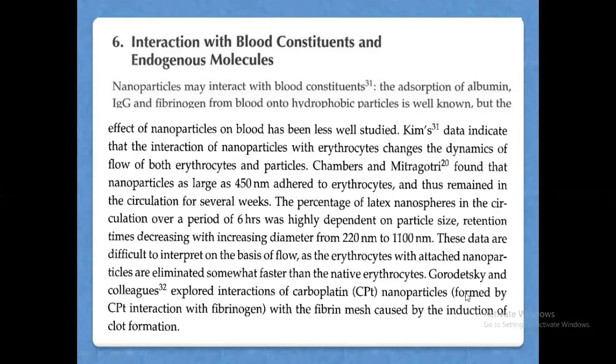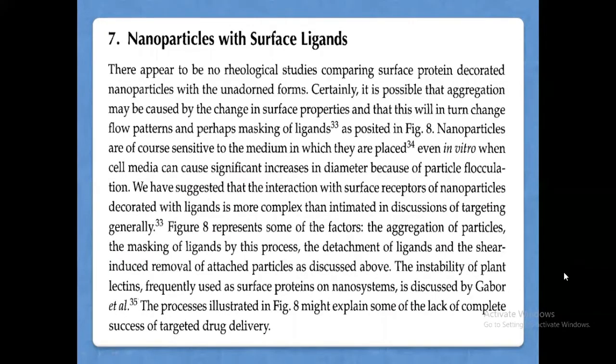The CPT nanoparticles are actually formed by interaction of this CPT with the fibrinogen present in the blood. So these CPT nanoparticles, with the fibrin mesh caused by the induction of clot formation. That is, after the blood clotting mechanism is over, you will get a fibrin network or fibrin mesh. So that fibrin mesh, caused by the induction of clot, is going to form this CPT, the carboplatin nanoparticles with surface ligand, the ligands.